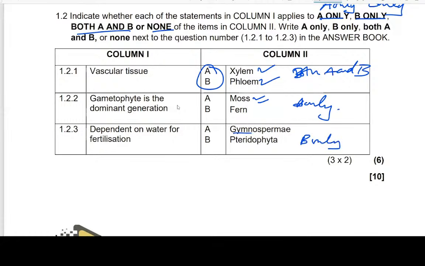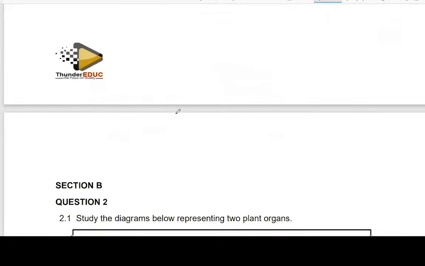We say that these are spermatophytes. They are able to adapt to the harsh conditions. So for them, they don't need water to carry out what we call the fertilization. So the answer is B only.